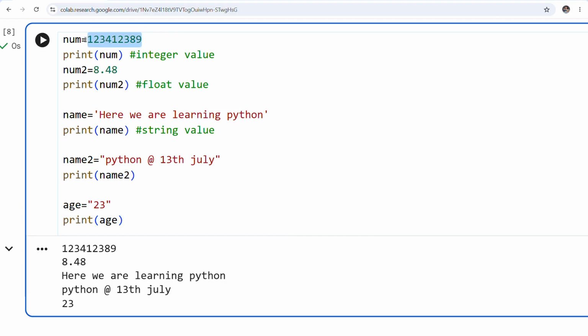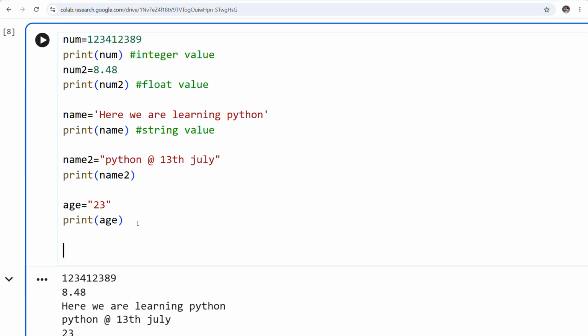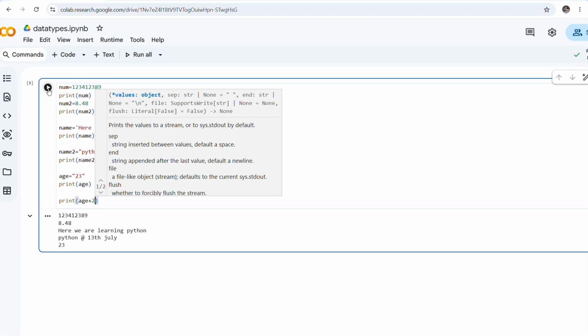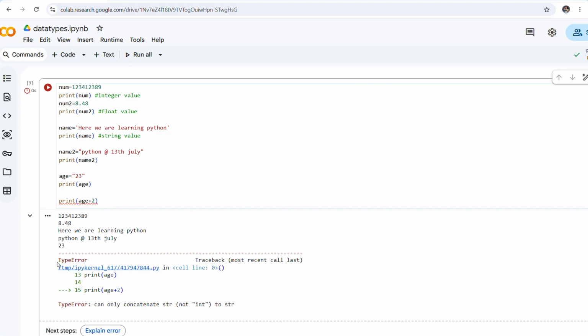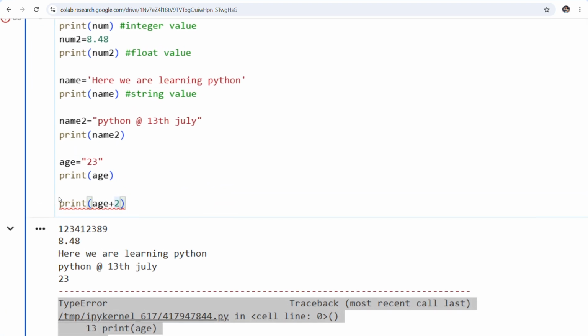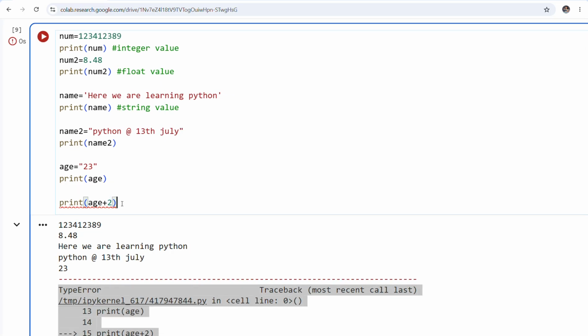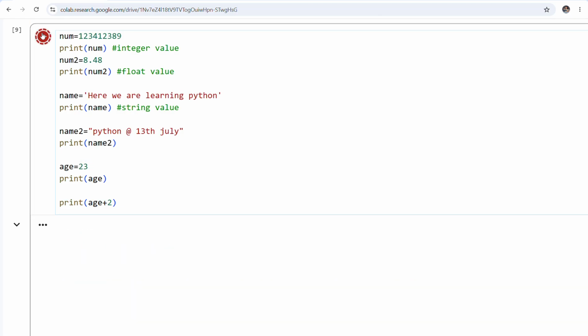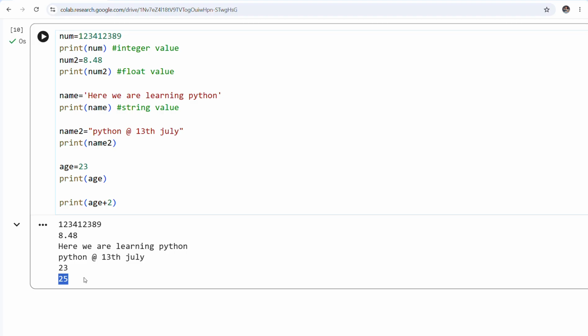Because on an integer you can apply mathematical operations, but on a string we cannot apply any sort of mathematical operations. Suppose now I do print age added with 2. What will it return? It should return 25, but it will return a type error, because it can only concatenate string, not int. You are trying to add a number to a particular string value. Now if I do the same thing without double quotes, it is now an integer value, and adding it up, it will return you 25.